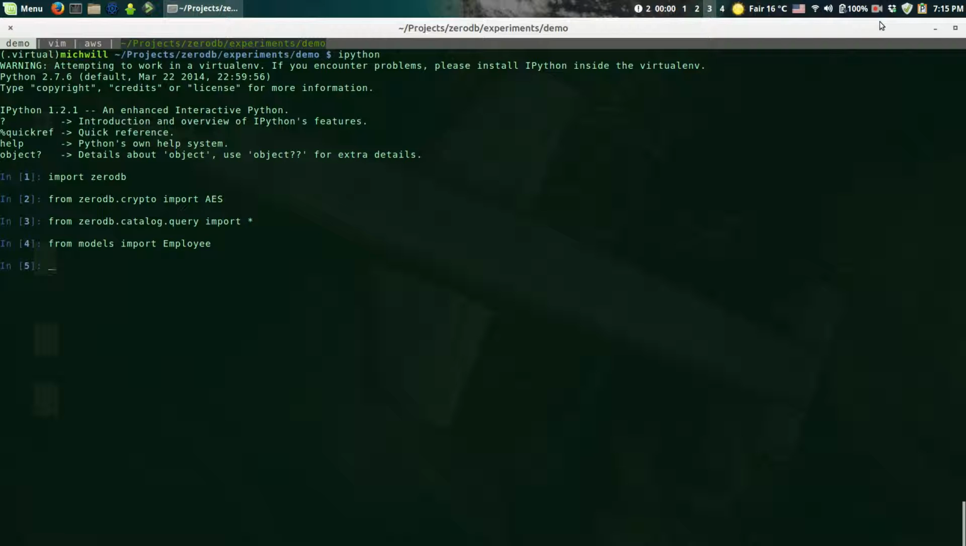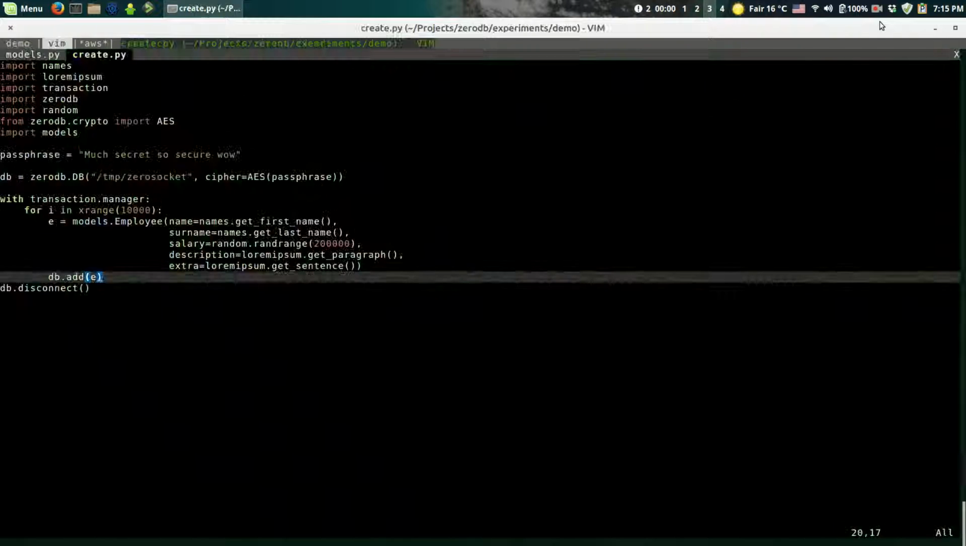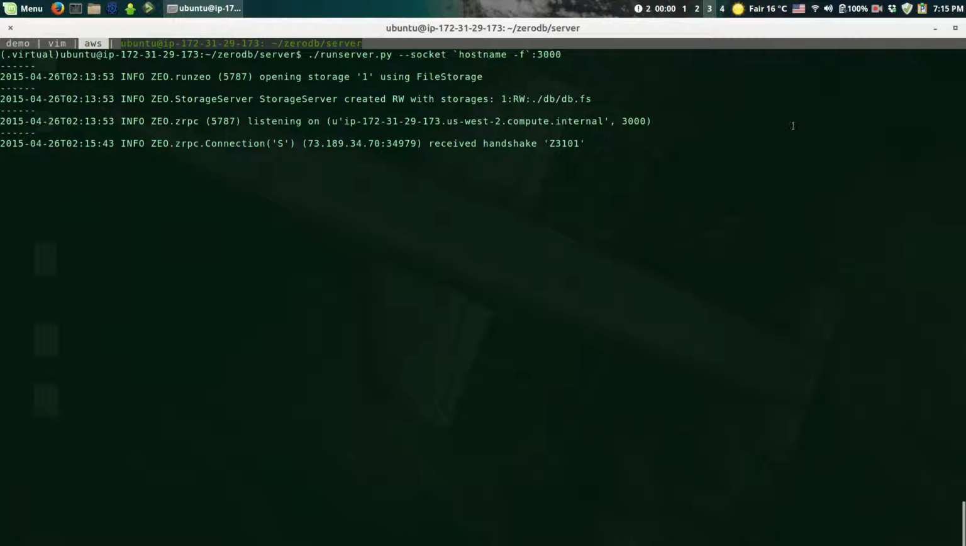Okay, so this is the passphrase we use to encrypt the data. The data could be encrypted with a random key as well. And this is the socket we are connecting to. So let's connect to the database. Here we go, we are connected, and you can see that the server received a handshake.